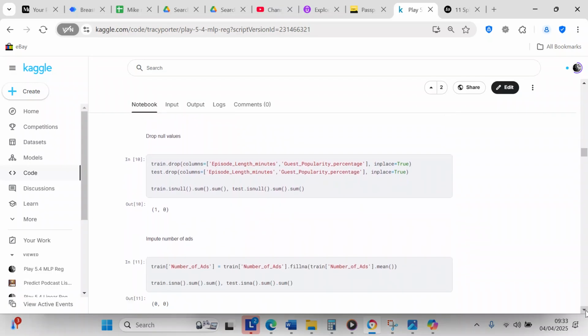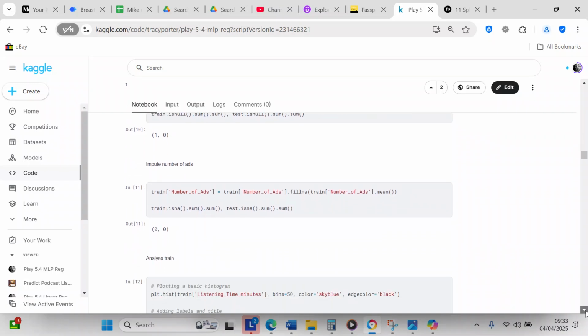So we're going to drop the null values. On the train data frame and the test data frame, we're going to drop the columns episode length minutes and guest popularity percentage. We're going to do that because they had lots of missing values, and I just thought it wasn't going to do any good to use the mean, the median, or the mode to impute the data. So I just deleted those two columns.